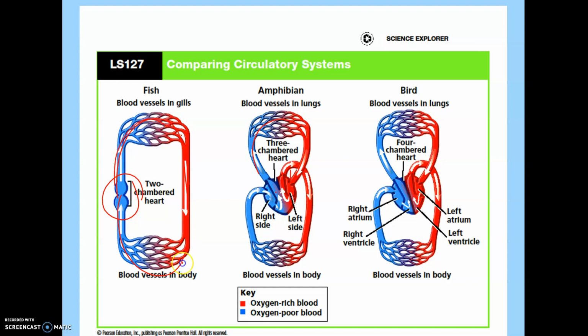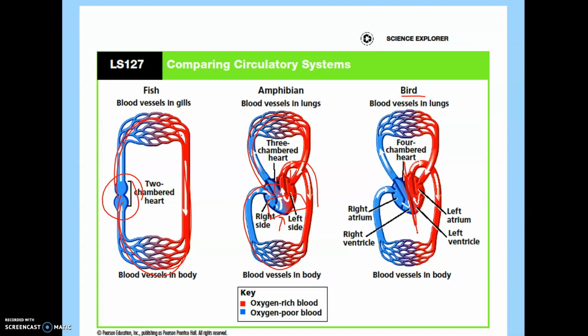Here they had to go to the gills and the body and back. Here it just goes to the lungs, just goes to the body, but the blood mixed in the bottom chamber. Four-chambered heart, this is the bird and the mammal, completely separated oxygen-rich and oxygen-poor blood.